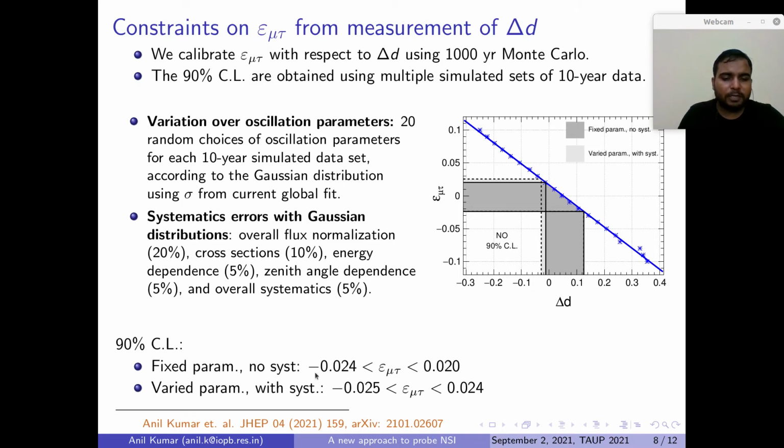For the fixed parameter case we obtain a value of around −0.2 to +0.2, so about a 2% bound on ε_μτ. The same is true when we vary the oscillation parameters and include systematics. Here also we see roughly a 2 to 2.5% bound on ε_μτ at 90% confidence level.